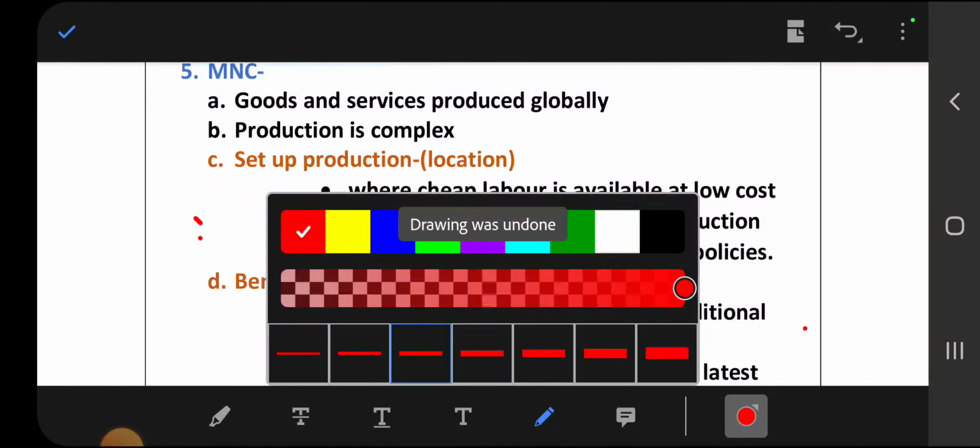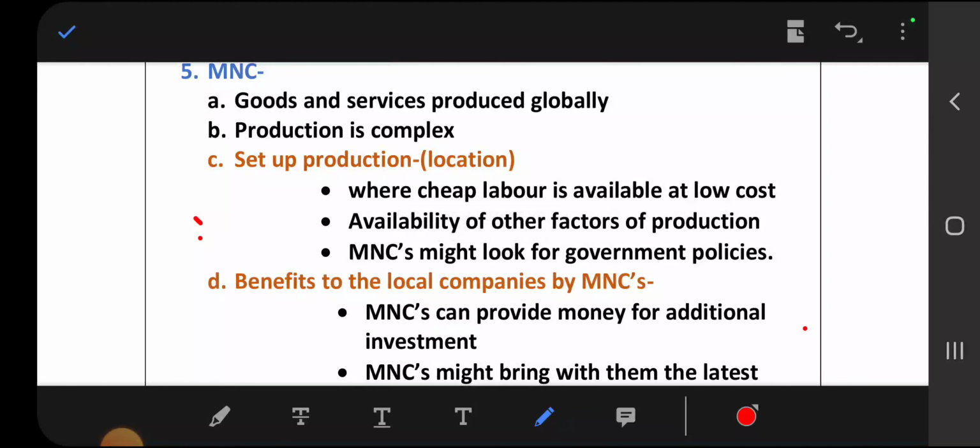See, production is complex. It means MNCs can produce goods in different countries, and there are no restrictions for companies to manufacture goods.